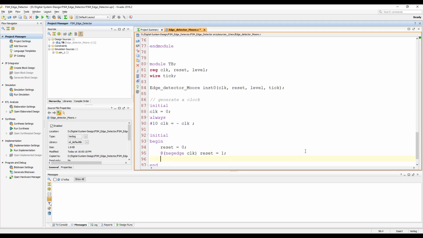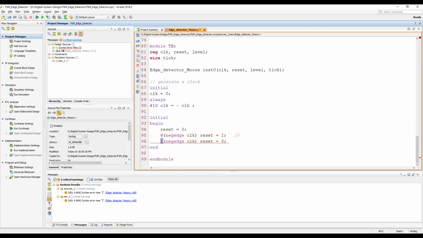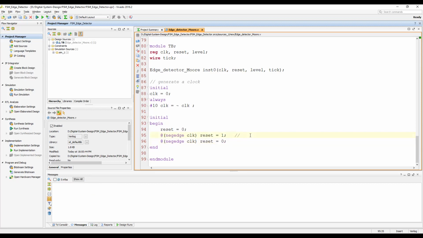Once the system is reset, then at the next edge of the clock, let's unreset the system. Okay, so reset the system and unreset the system.